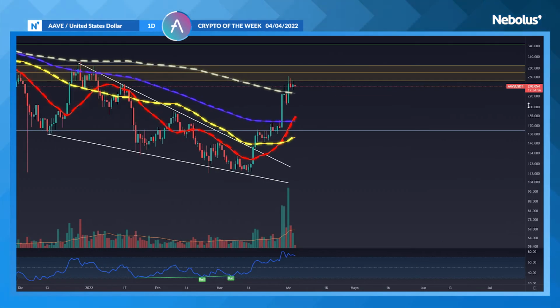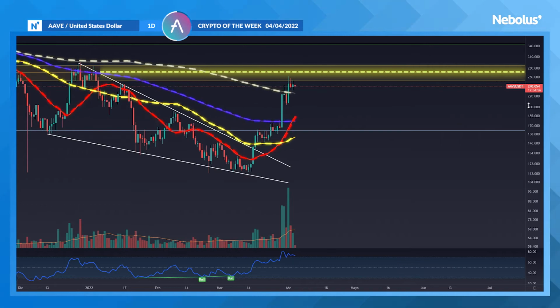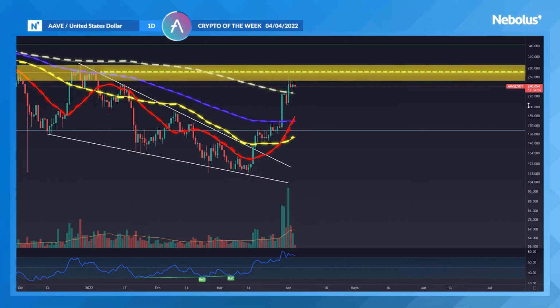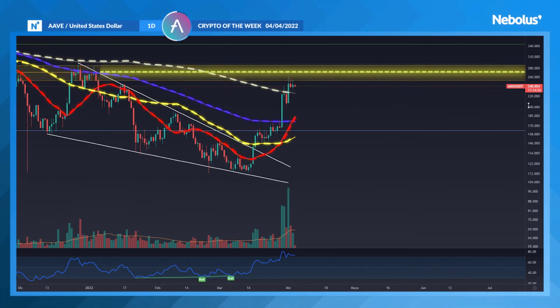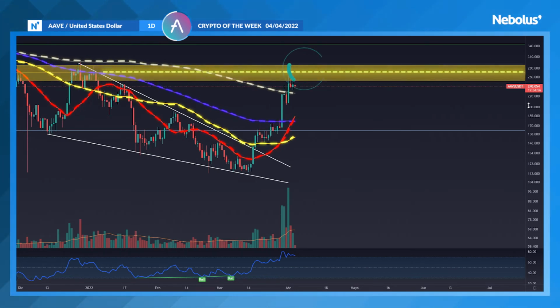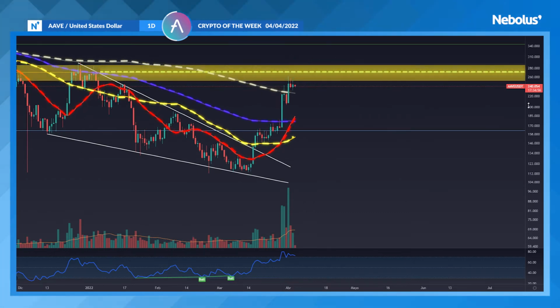If we take a look at Fibonacci's retracement from the lowest point, we can see that the price has stopped at 0.61 Fibonacci, which coincides with an important resistance. If the price consolidates in that zone and we see candlesticks closing above the $270 zone, the next target could be between $300 and $340.